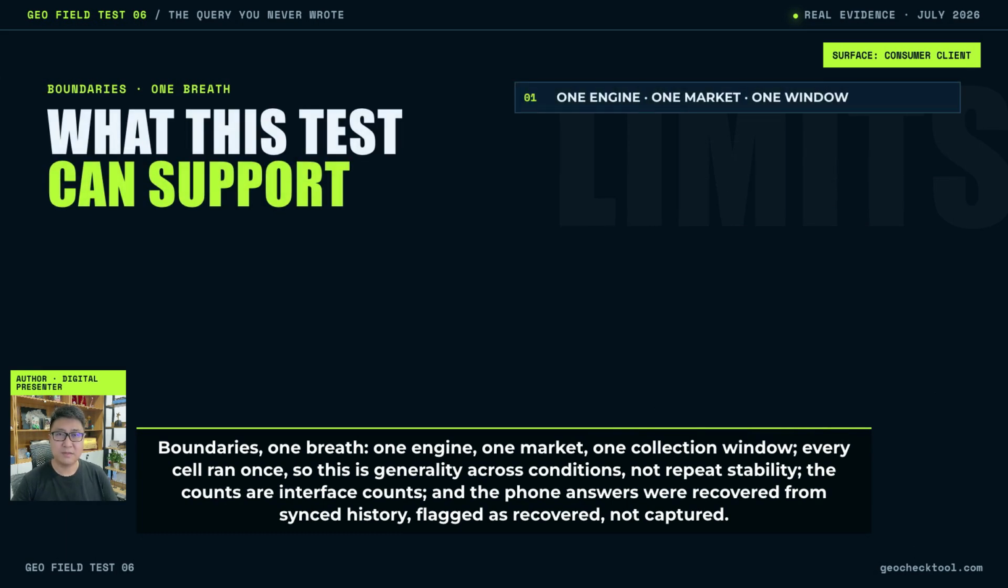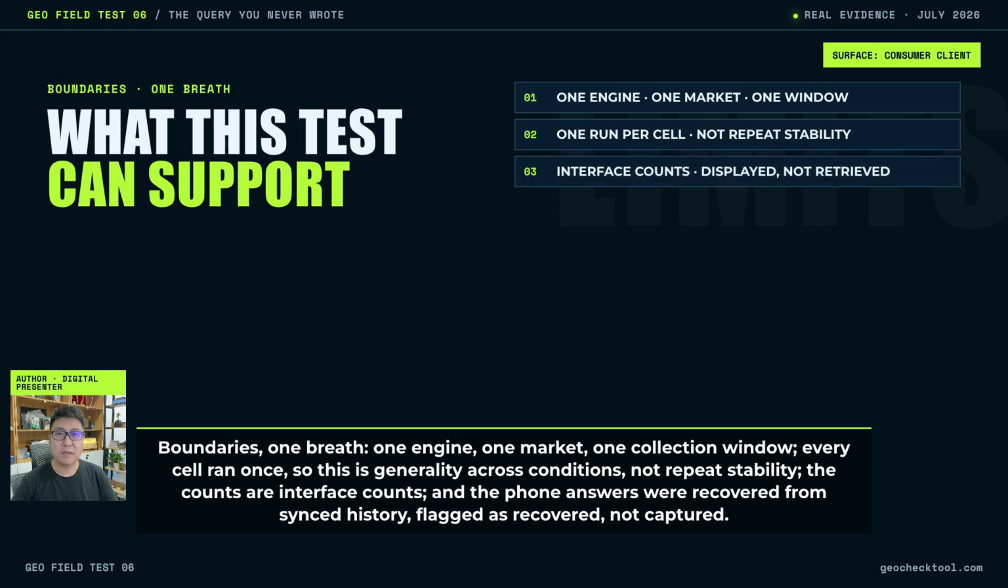Boundaries: one breadth, one engine, one market, one collection window. Every cell ran once, so this is generality across conditions, not repeat stability. The counts are interface counts. And the full answers were recovered from synced history, flagged as recovered, not captured.